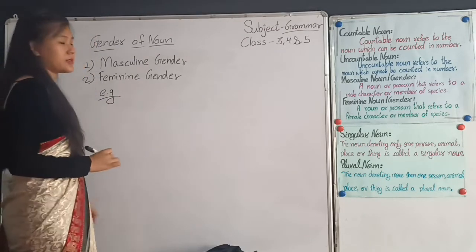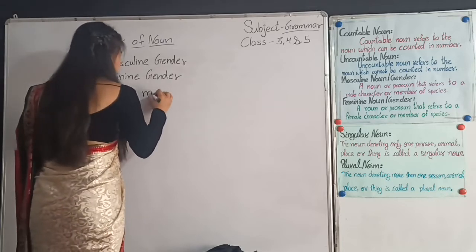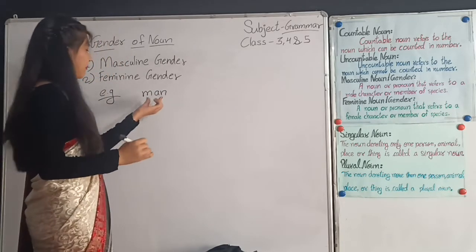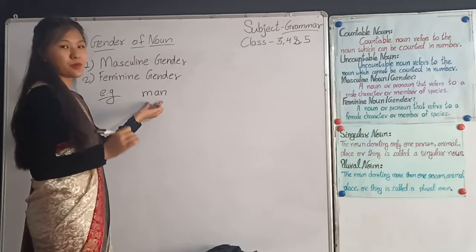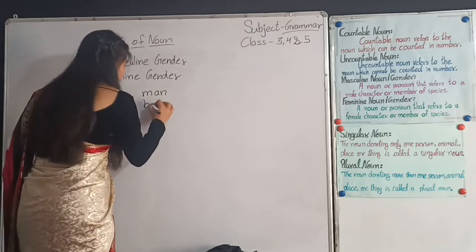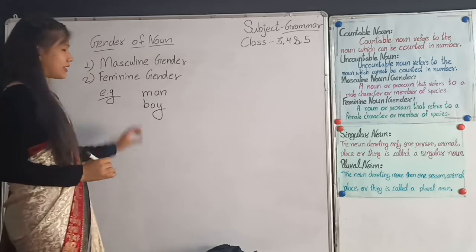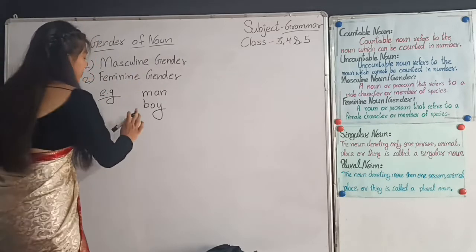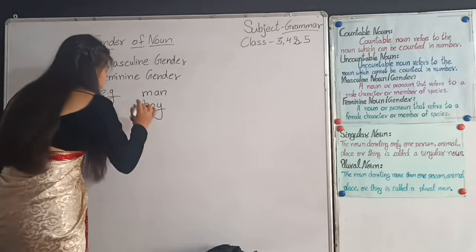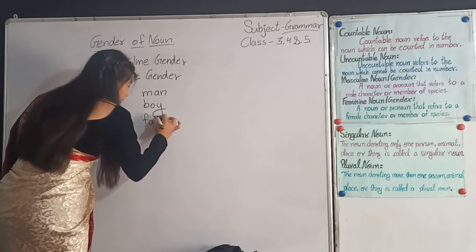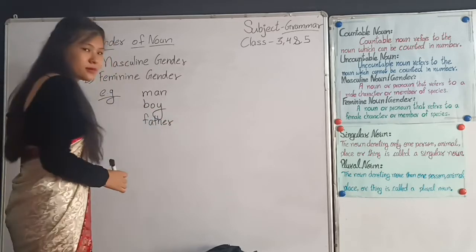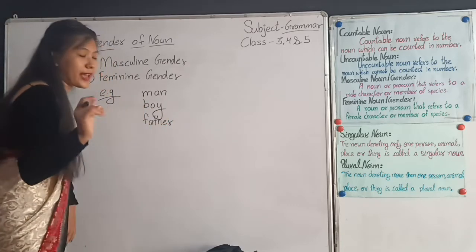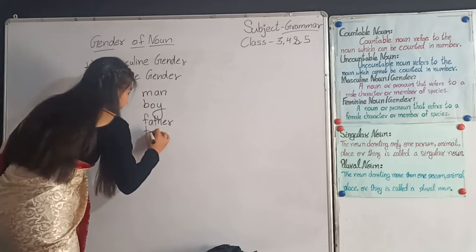Let's write some examples of masculine gender, like man. Man is a male person. Boy, like boy. It comes under what? Masculine gender. Likewise, father. Now, let's write some examples of animals, like tiger.